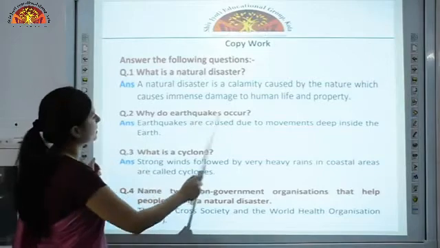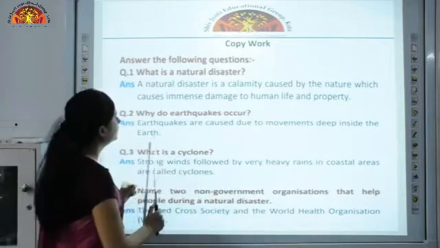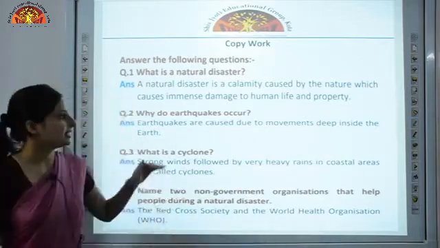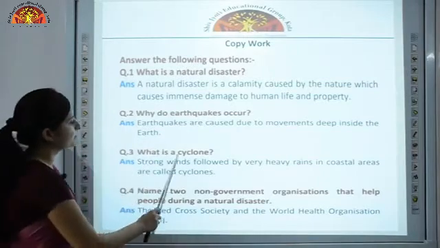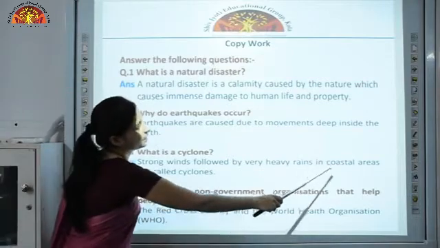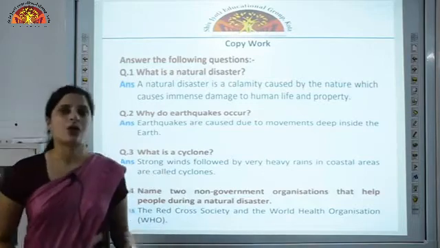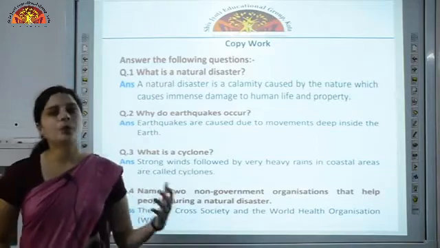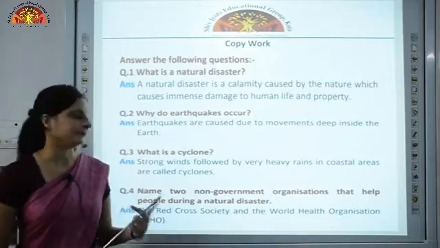Why do earthquakes occur? Earthquakes are caused due to movements deep inside the earth. Whenever there is a sudden shaking movement deep inside the earth, it causes an earthquake. What is a cyclone? Strong winds followed by very heavy rains in coastal areas are called cyclones. Coastal areas are more prone to cyclones, and cyclones also lead to flooding.